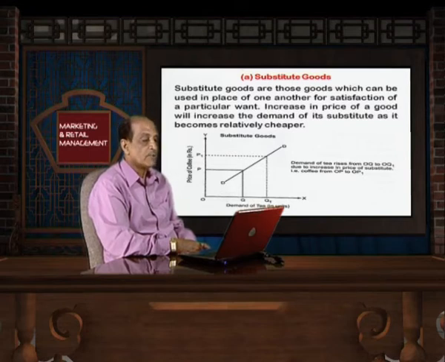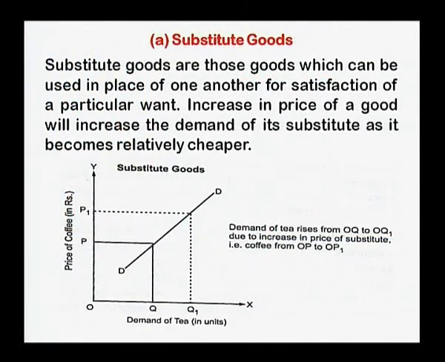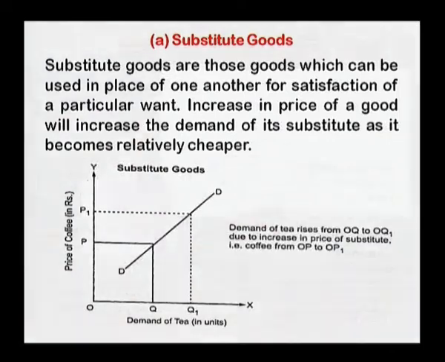Now, that can be demonstrated with the help of this diagram. Now, there are two substitute goods that have been taken, coffee and tea. We have taken demand of tea and price of coffee. Now, price of coffee is initially OP and demand of tea is OQ. Now, price of coffee has gone up to OP1, then definitely the demand of tea has gone up to OQ1 from OQ, or we can say there are so many consumers of coffee who will switch over to tea, and that is going to affect the demand of tea positively.